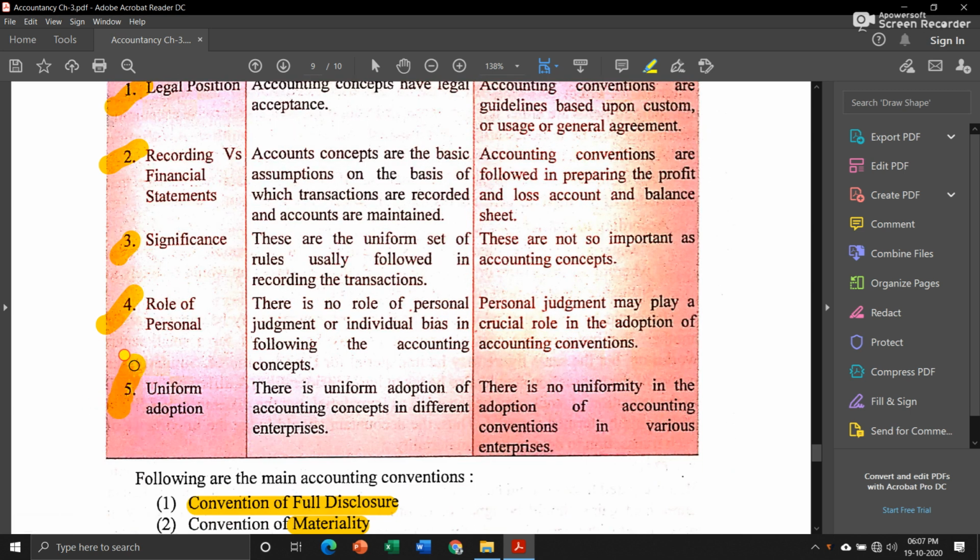Then uniform adoption. Accounting concepts are uniformly adopted in every enterprise, but accounting conventions are not mandatory for all enterprises to adopt.